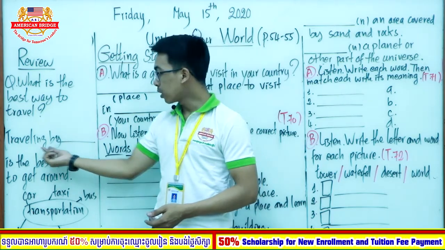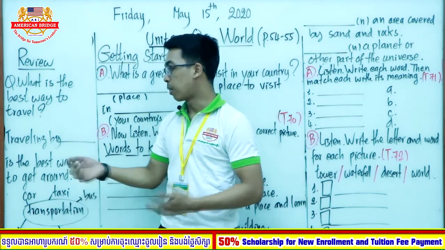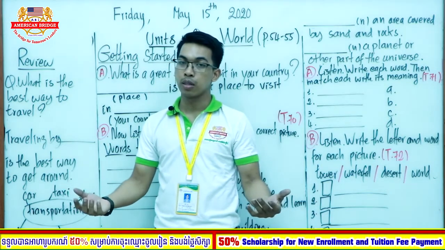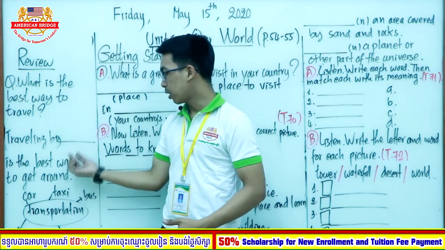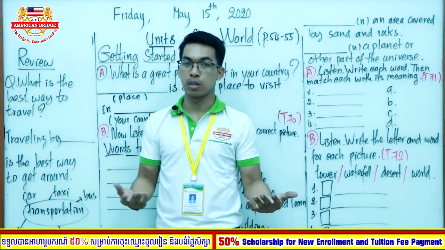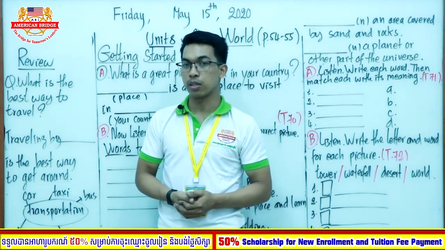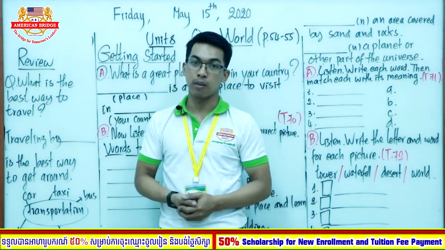Okay. So for example, traveling by taxi is the best way to get around sometimes. And you can choose the other way, like traveling by train is the best way to get around. It's up to you. So you can use each type of transportation. Good. So I believe that you can make this sentence correctly.